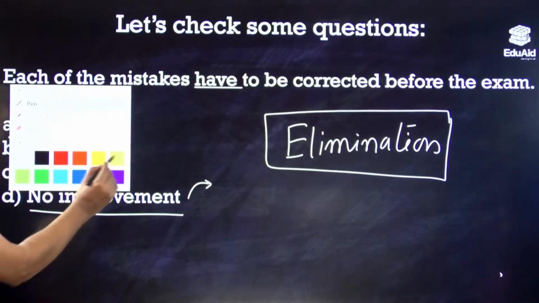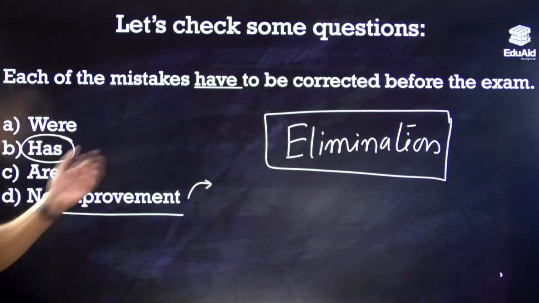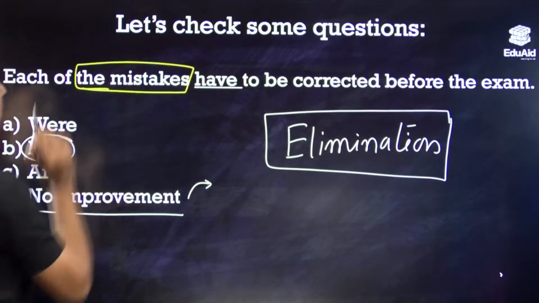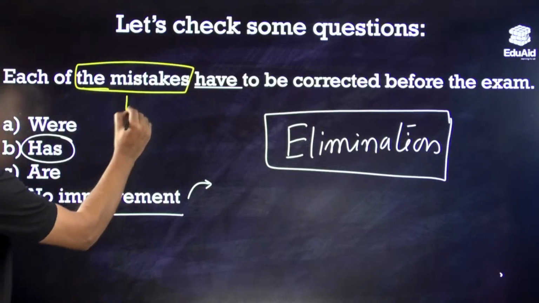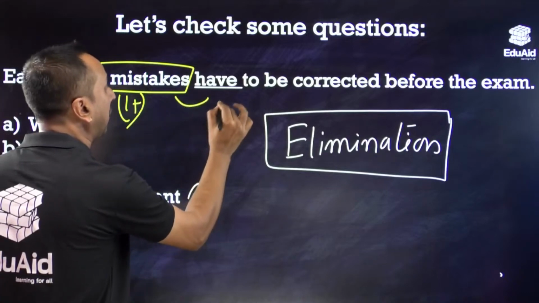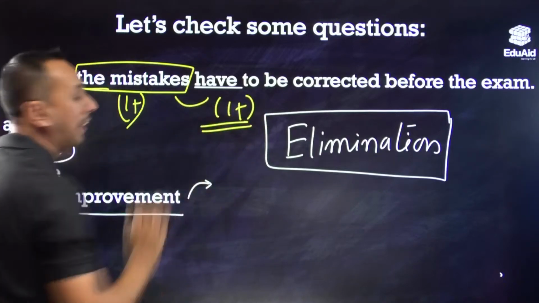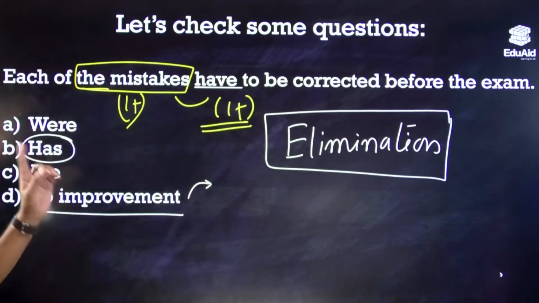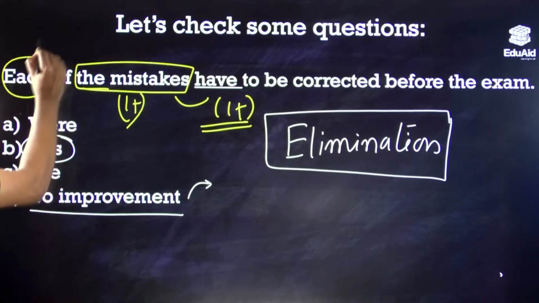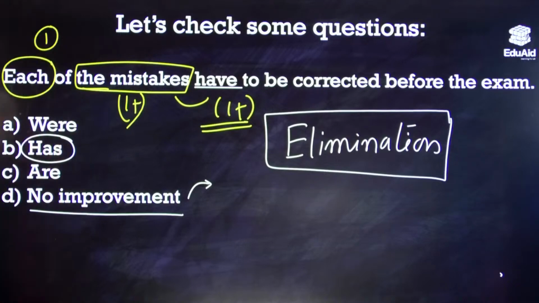Like, so each of the mistakes, one school of thought might think that the mistakes can be the subject of the sentence. The mistakes means more than one. If more than one, then the verb will also be plural. So some of you might think about it. But the problem lies with that expression called each. Each implies a singular subject, hence subject is singular, verb has to be singular as well.